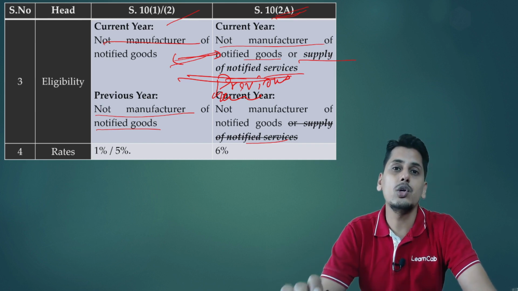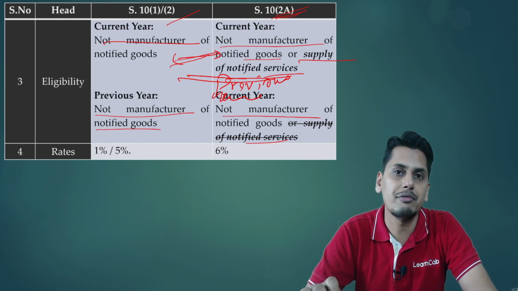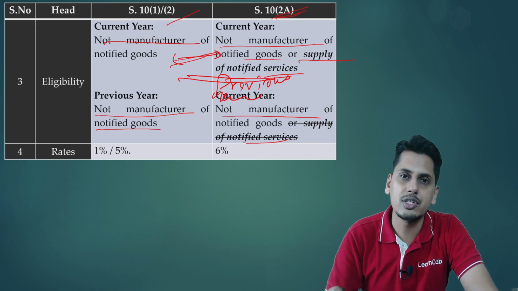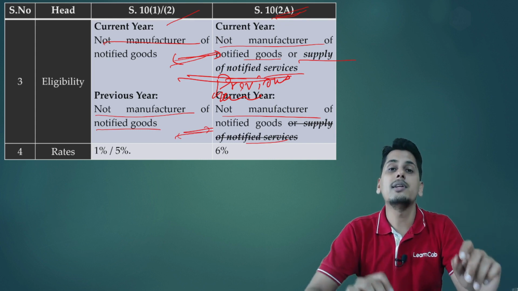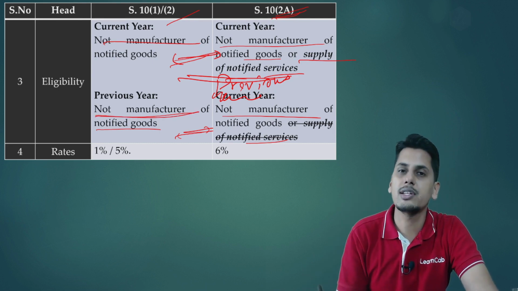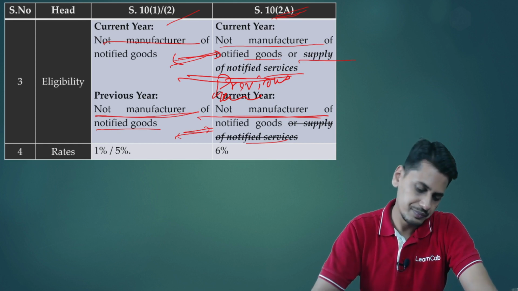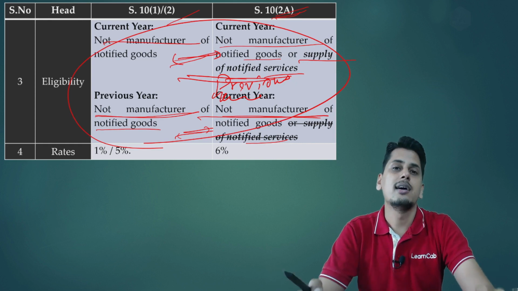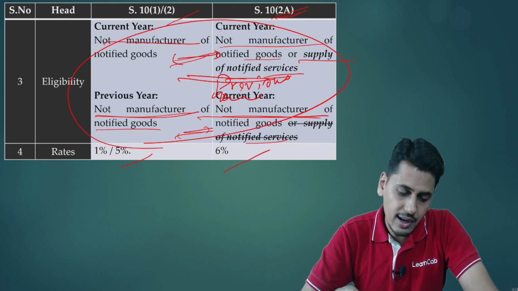So as regards the 10-2A composition scheme, in the previous year, he should not be a manufacturer of notified goods. Now friends, as regards the previous year, 10-1, 10-2 composition scheme and 10-2A composition scheme, coincidentally they are in alignment because of this oversight. Here also it states not a manufacturer of notified goods. Here also it states not a manufacturer of notified goods. So this was the difference we are speaking of, the difference in the conditions. Otherwise, all the rest of the conditions remain the same. Rates, friends: here it is 1%, 5% and here it is 6%.